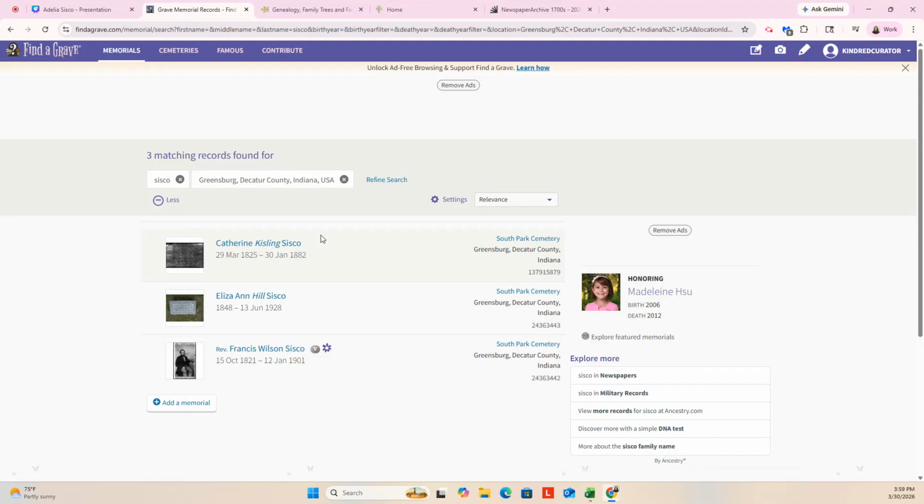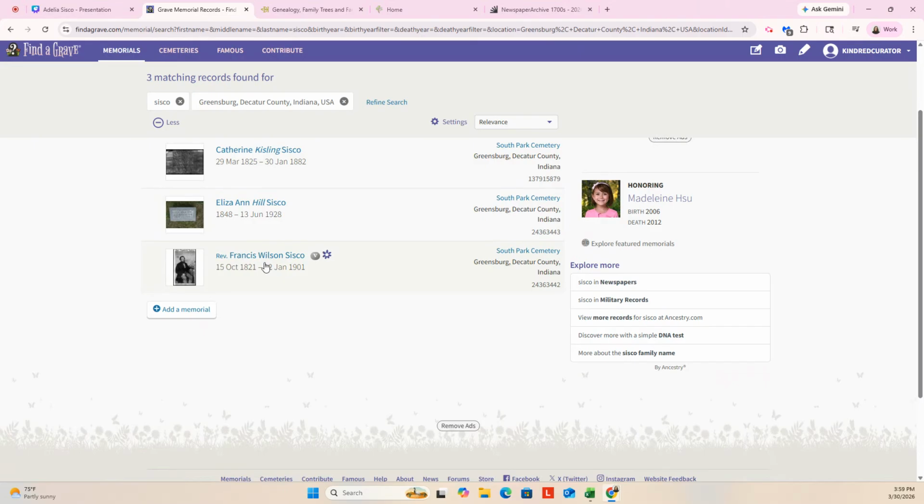Just a reminder, we are looking for Adelia Sisco. So we've got a Catherine, we've got an Eliza, and we've got a Reverend Francis Sisco. Okay, this is interesting to me, because if I look at my sheet of notes on the other Siscos that I mentioned in another part of the cemetery, there was one that was a Reverend, because I made note of that.